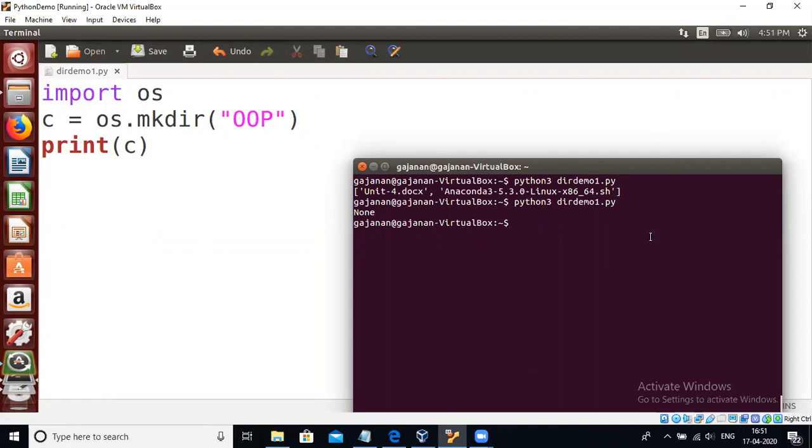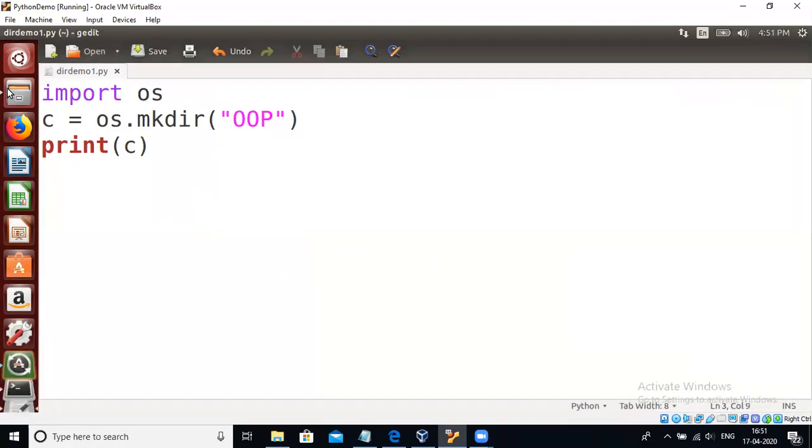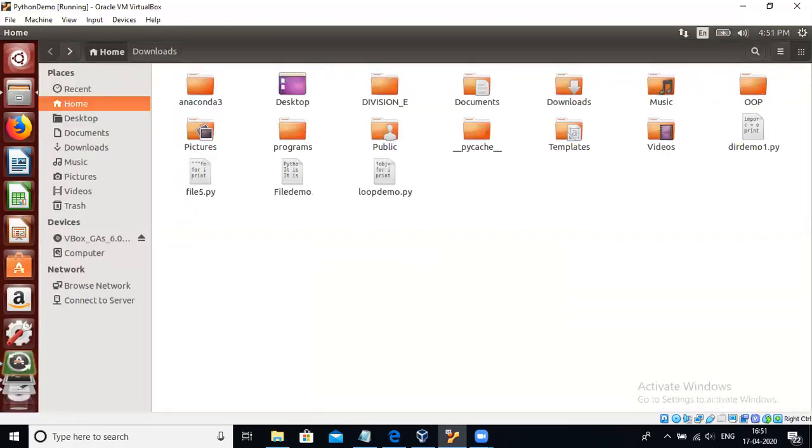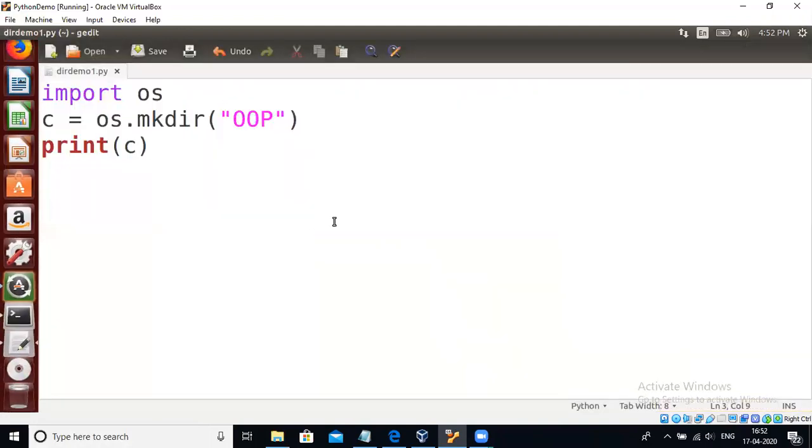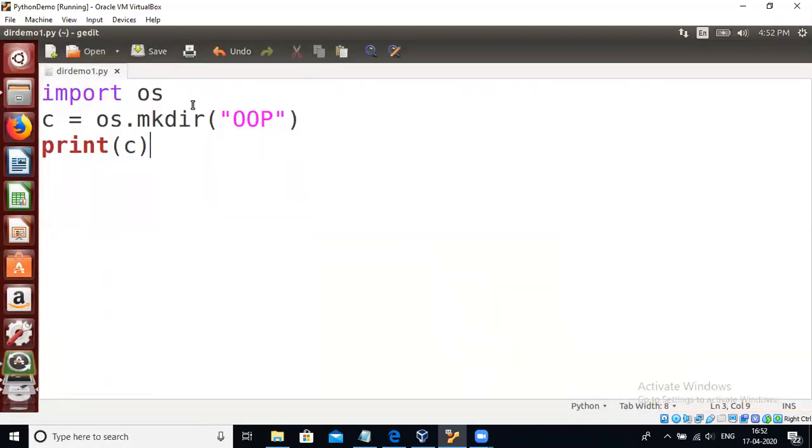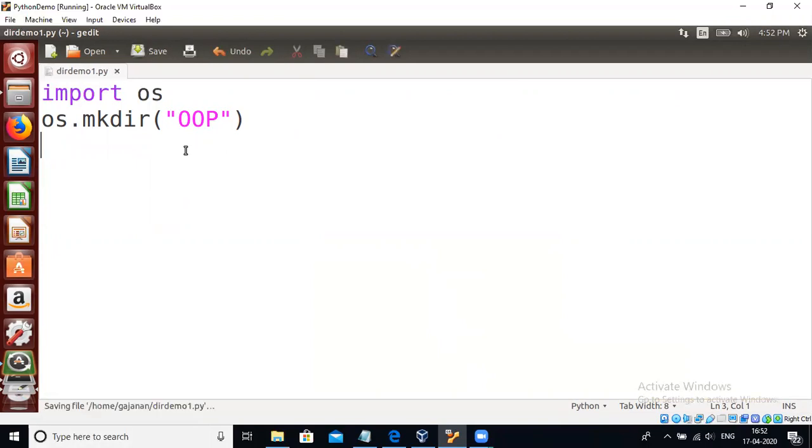The program is executed, so None is printed here. Why is None printed? First we will see whether OOP is created or not. See here, OOP is created, right? And why is None printed in the output on the terminal? Because this mkdir method doesn't require any variable, and it will not give any output. It only creates a directory inside the home directory, right?